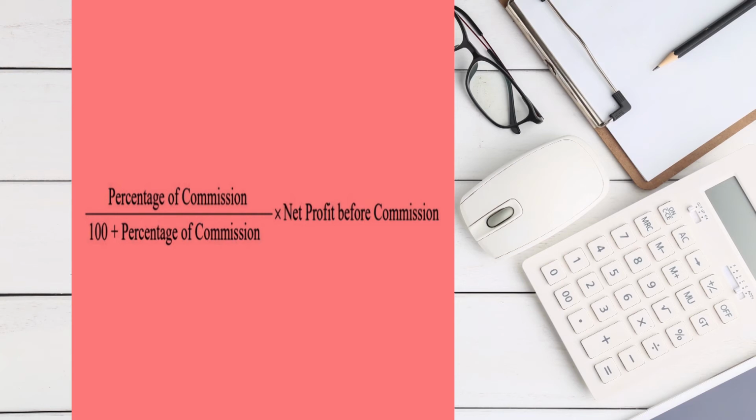Rather, very simply, we will calculate the amount of commission. It means net profit before commission, the excess of the credit side of the profit and loss account over the debit side, and then at the percentage mentioned, we can easily calculate the commission. But when it is specifically mentioned that it has to be calculated after charging such commission, then this formula needs to be applied: rate upon 100 plus rate multiplied by the net profit before commission.